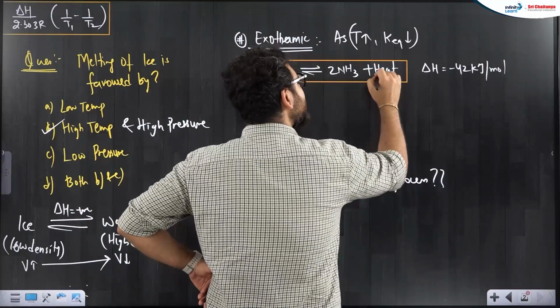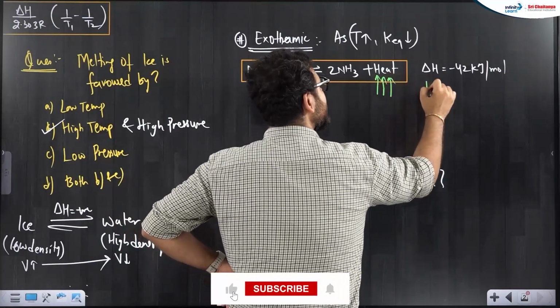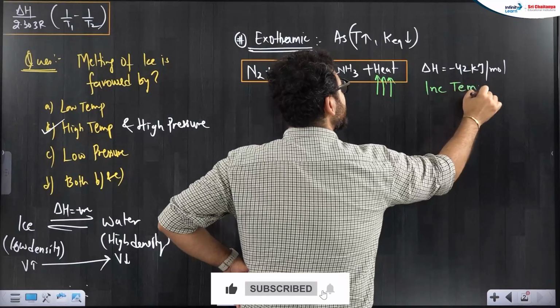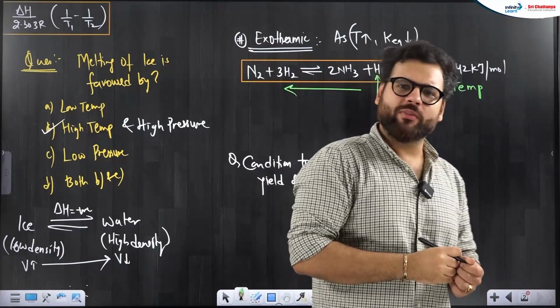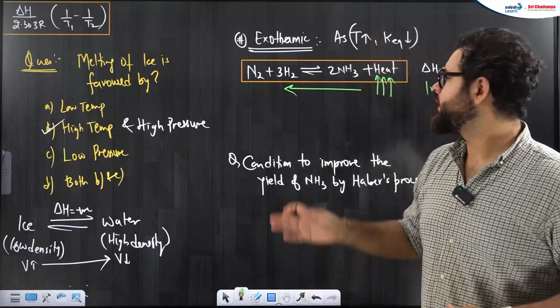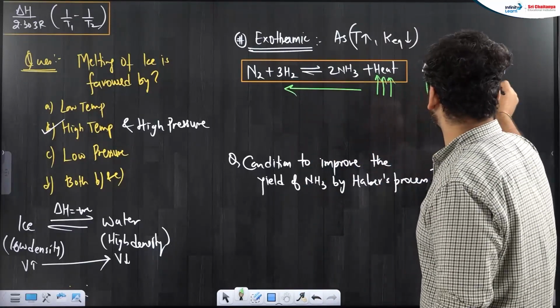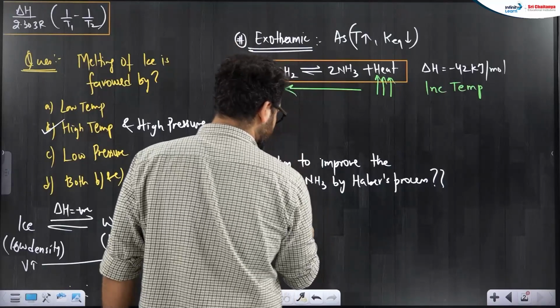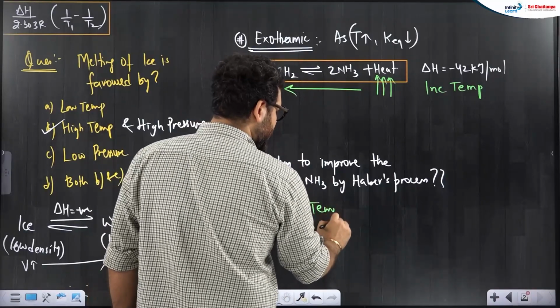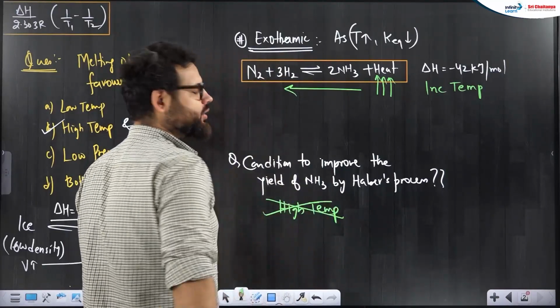So on increasing temperature, the reaction will move backward. The reaction will say, you are giving me heat, I will absorb all the heat, I will move backward. So that's not the correct answer here. High temperature is not a good option for us.